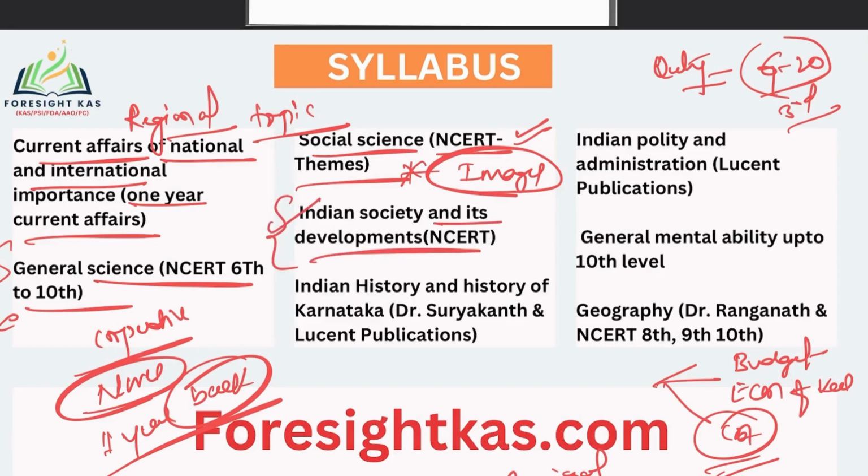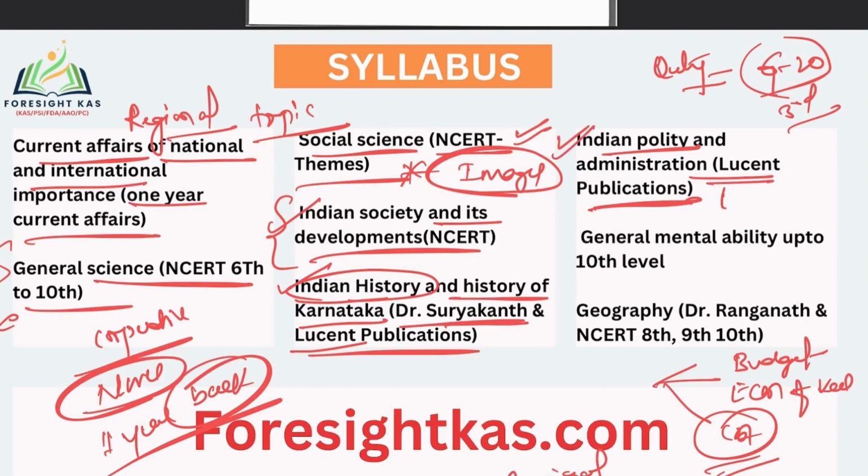Then Indian history and history of Karnataka. For Indian history I can suggest Lucent if you are thorough with your basics. Otherwise read NCERT. Then for Karnataka I suggest Dr. Suryakant's book. So Indian polity, yes, Lucent. Why I suggest it: I think Lakshmikant would be a very advanced level, so Lucent is sufficient to master the facts.